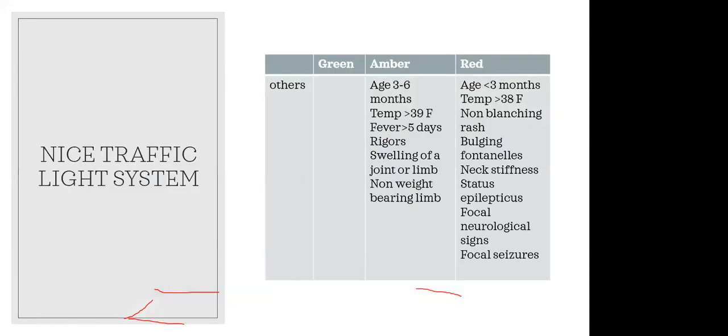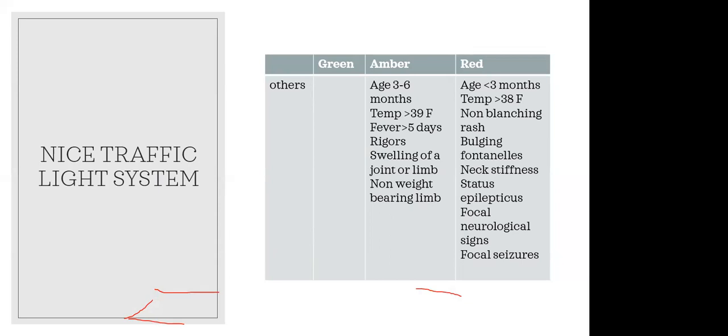In case of other signs, if the temperature is more than 39 degrees centigrade, the fever is lasting more than 5 days, there are rigors, swelling of a joint or limb, or limping while walking, where the child is not bearing weight on a particular limb, we have to assess that the child is in intermediate risk.